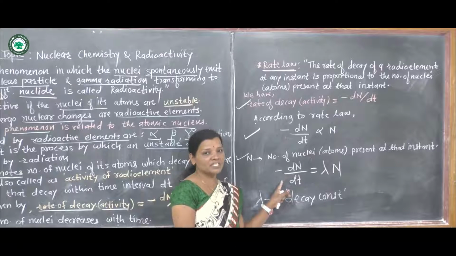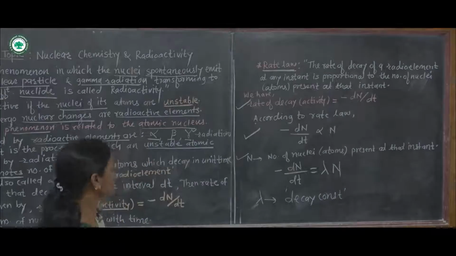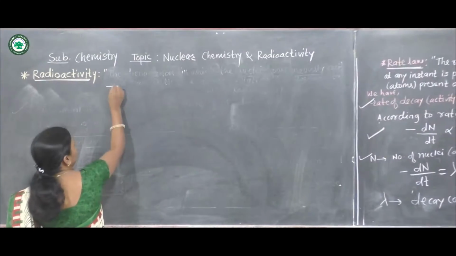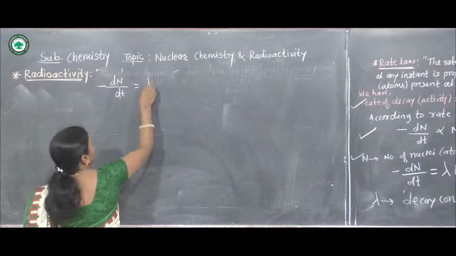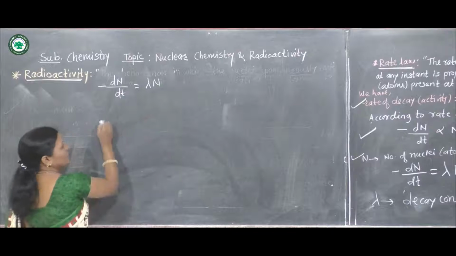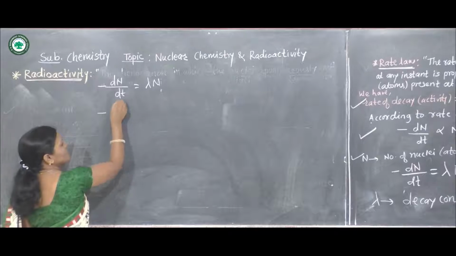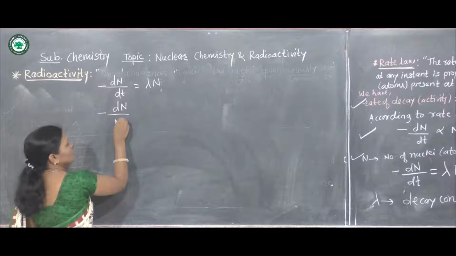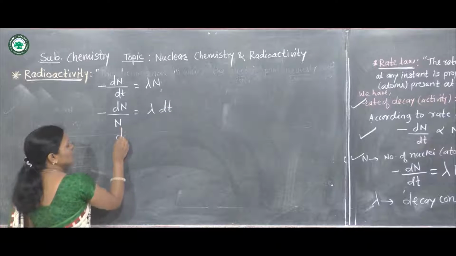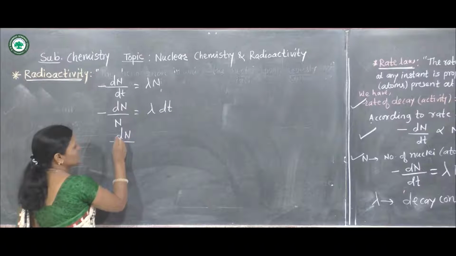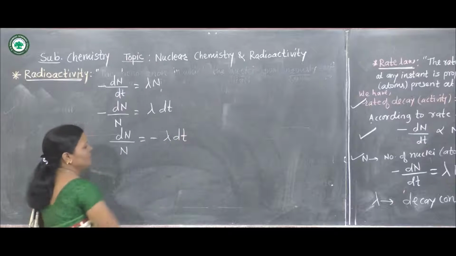If we rearrange this equation, we have minus dN by dt is equal to lambda N. Putting the same variables on one side, minus dN by N is equal to lambda dt, or for convenience, dN by N is equal to minus lambda dt.